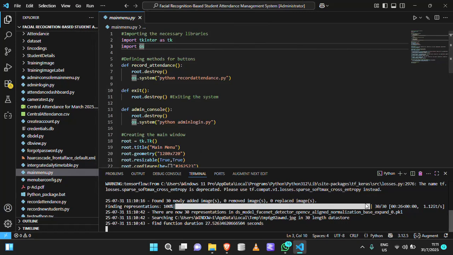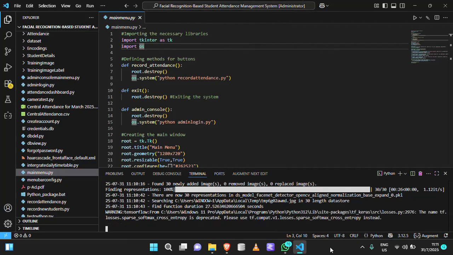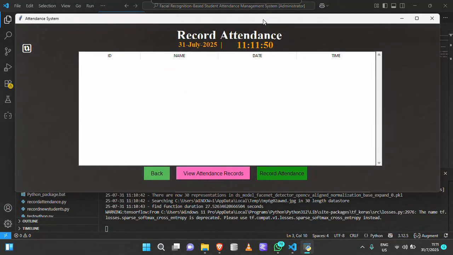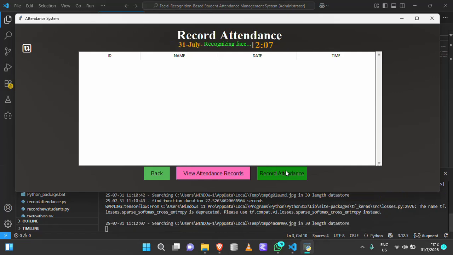When the time is done, like we set the system to automatically unlock, the lecture finishes around 12. So the student can enroll for the next lecture. The system automatically unlocks when the lecture is done, for them to enroll into the next lecture. Let me just show you. It was automatic. Now it's 12, the exact time that we set. So if the student tries to enroll right now, it will open, as you can see. Right.